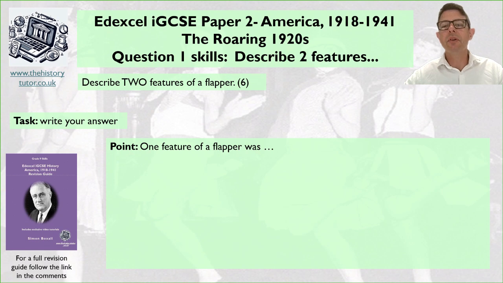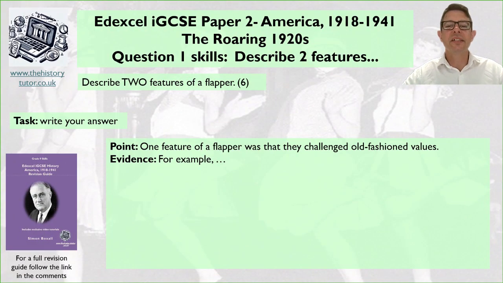So firstly, come up with your opening point. Think about our plan. What would we say? So one feature flapper was, pause now and come up with your idea. Okay, so I said one feature flapper was that they challenged old-fashioned values. Then we need to give some evidence. For example, so pause me now and give some evidence to back up that idea.